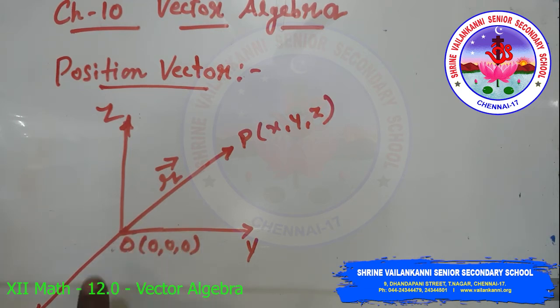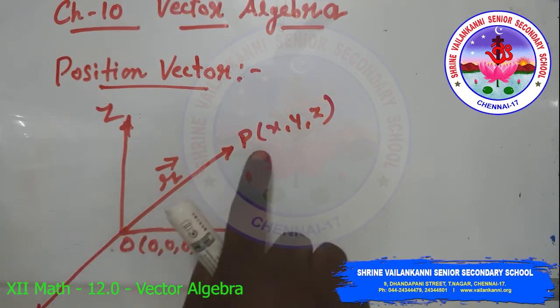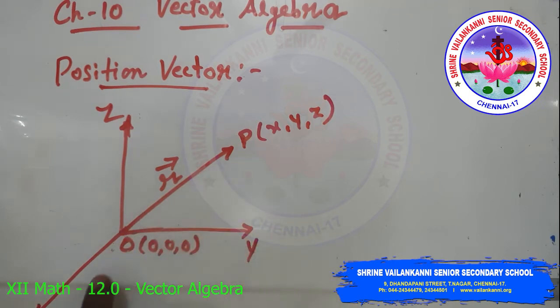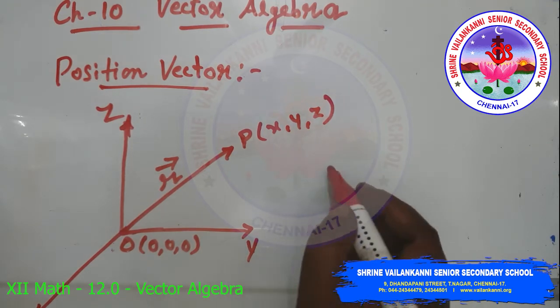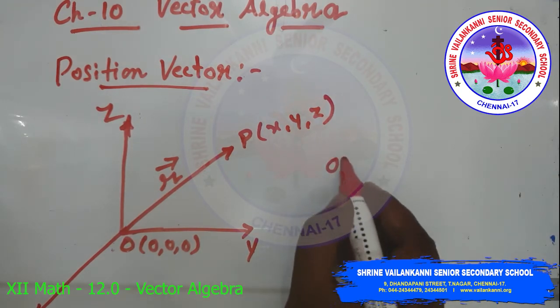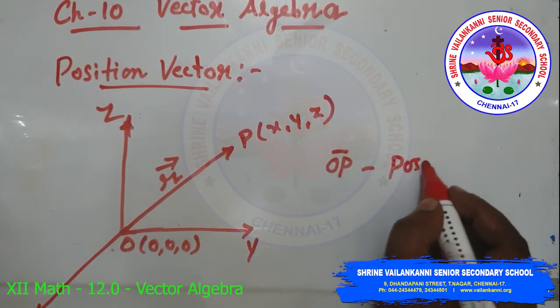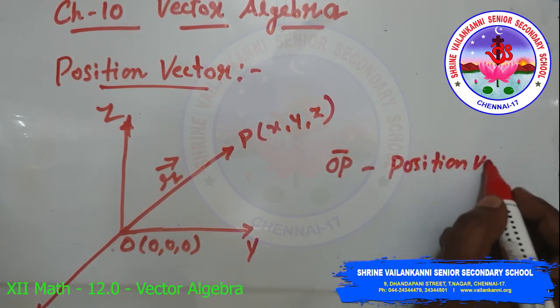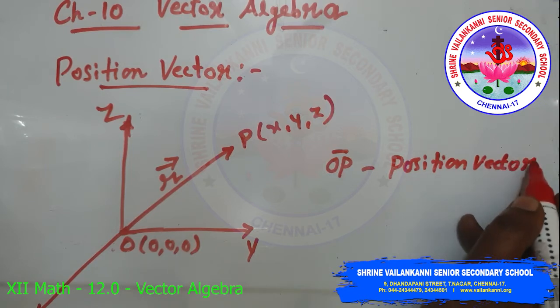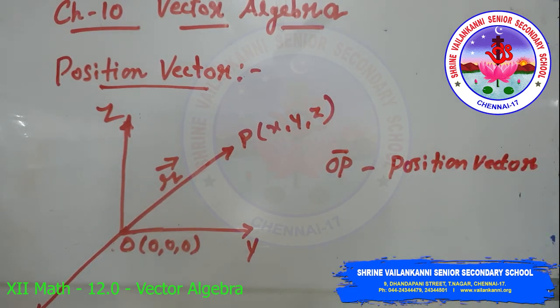Then the vector OP, having O as the initial point and P as the terminal point, is called the position vector of the point P with respect to O.